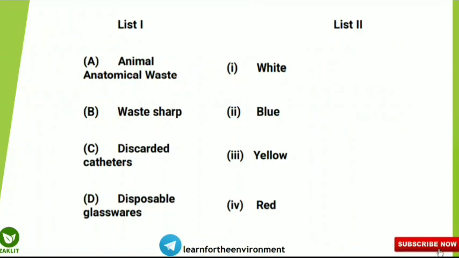Next question is very important, and we had discussed it before the examination in the revision playlist. That is the medical waste along with the type of bin in which they will be disposed of. So you have to match them with the respective bins, starting with the animal anatomical waste. Animal anatomical waste will match with yellow color. So you have to dispose of this kind of waste in the yellow color bin as per the medical waste.